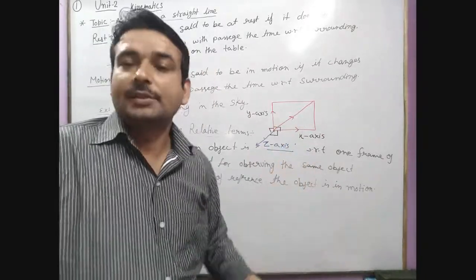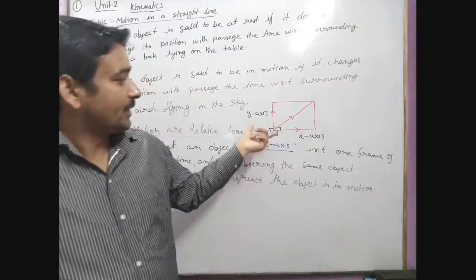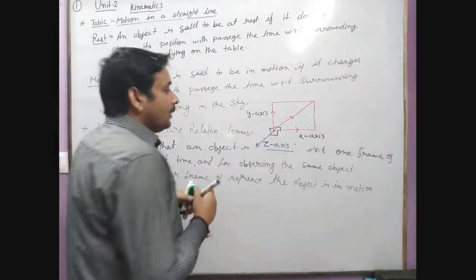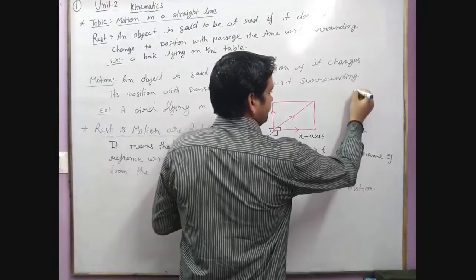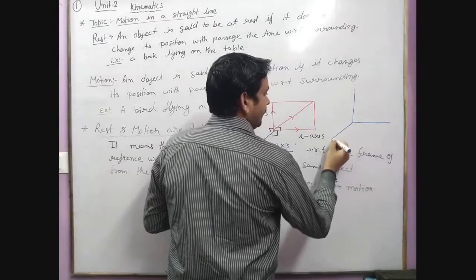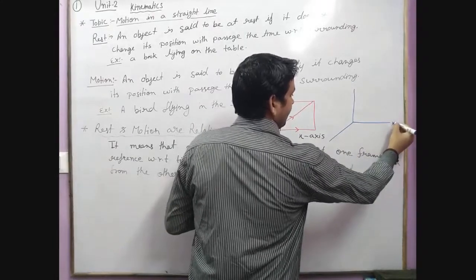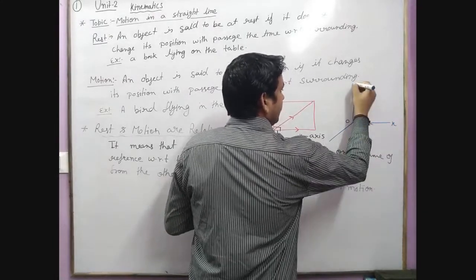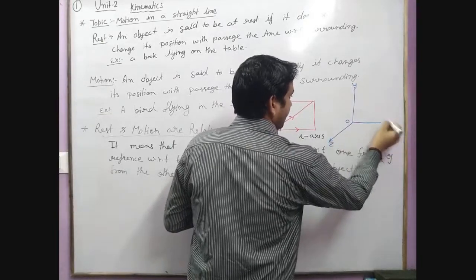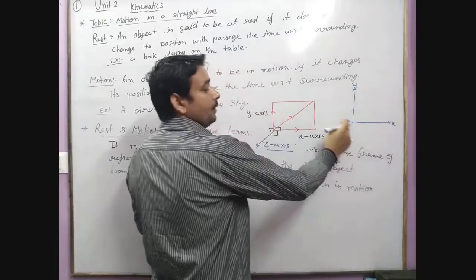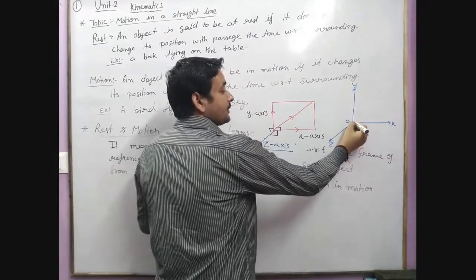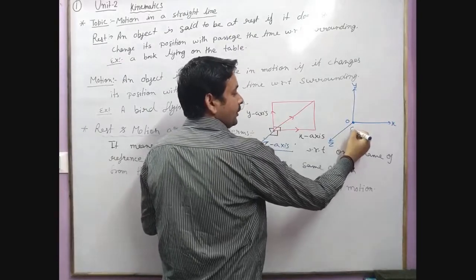So the used frame is called frame of reference, and the three axes, x, y, and z, where they meet each other, this point is called the point of origin.